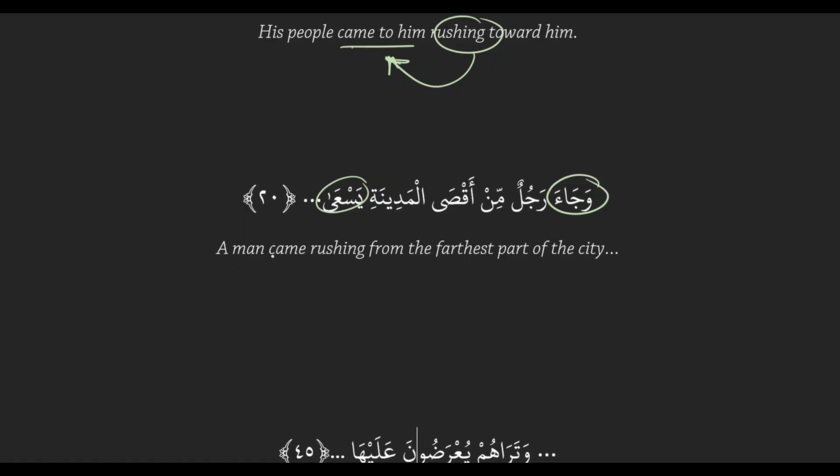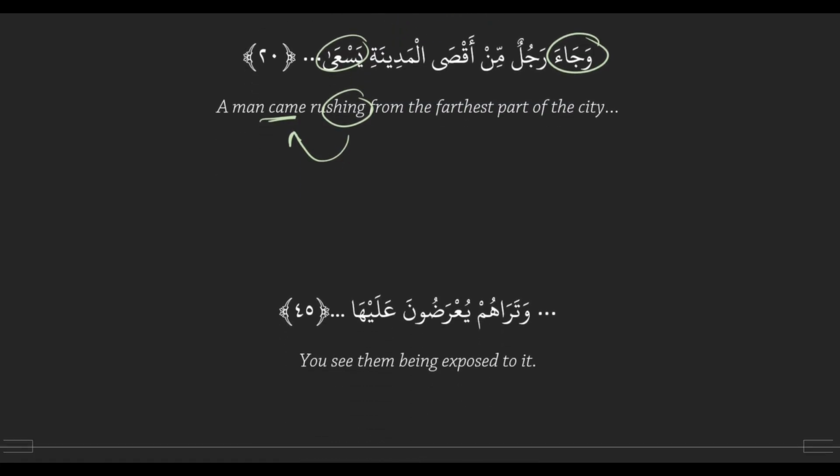Here we have a man came, that's our first action, and then rushing is our second action, which describes how the first action happened. Came tells you what's happening, rushing tells you how it's happening. So rushing is describing the state of the man as he came. Exactly, and the same with the previous sentence: rushing describes the state of the people as they came.